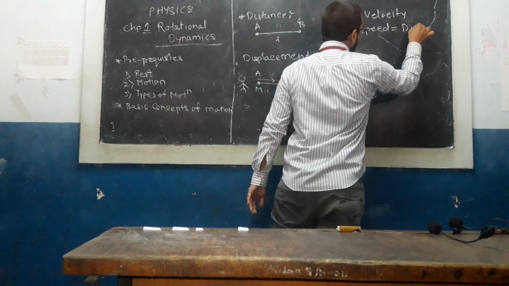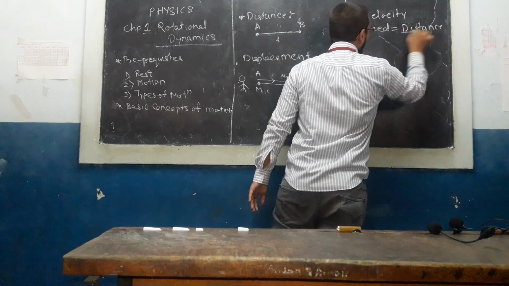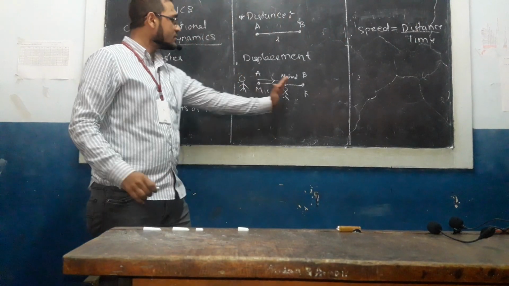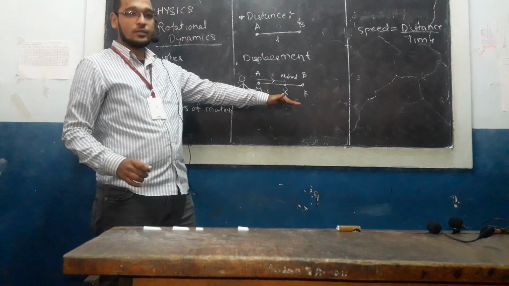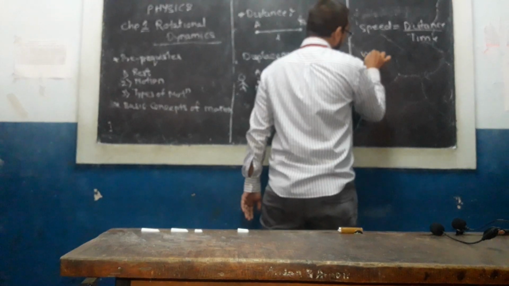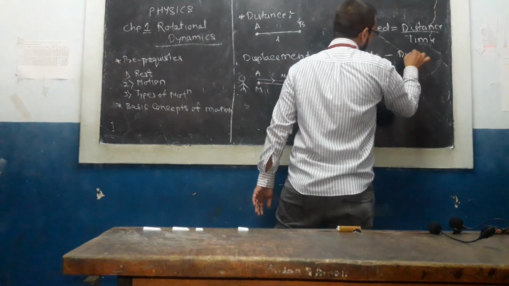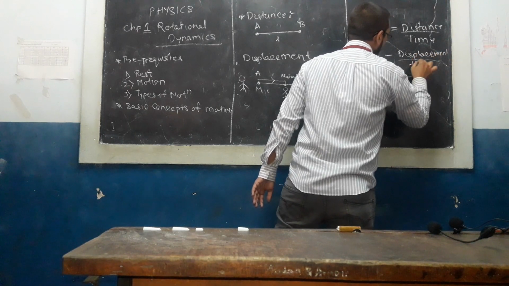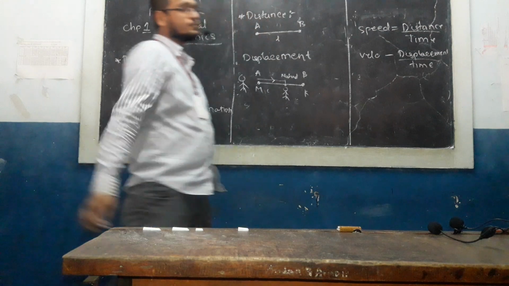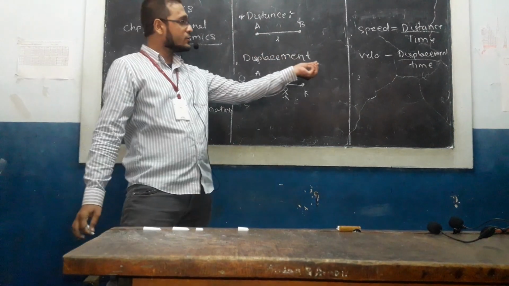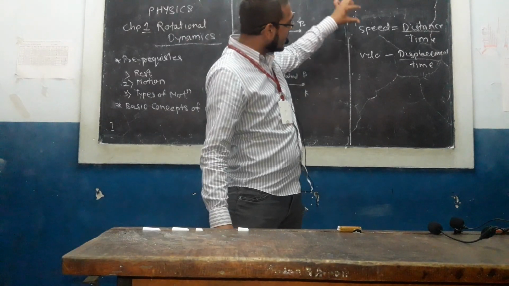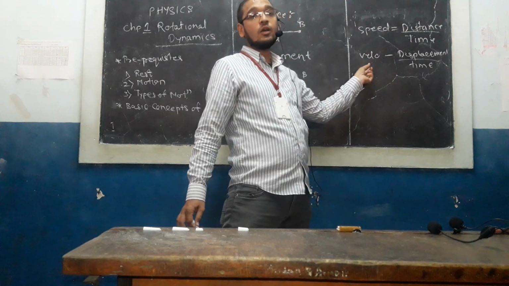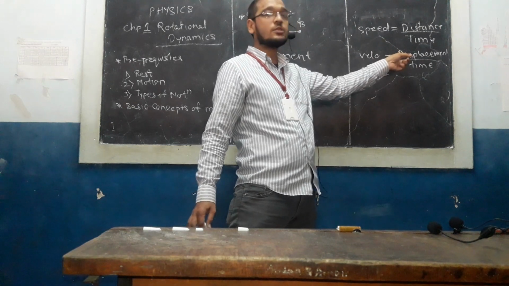Distance upon time is your speed: how much distance he has covered divided by time. And for velocity, we write displacement upon time. Speed is a scalar quantity because we use distance, and velocity is a vector quantity because the term displacement is used.